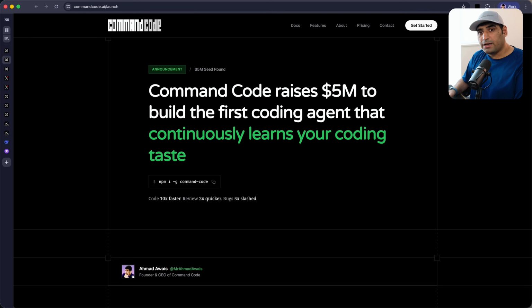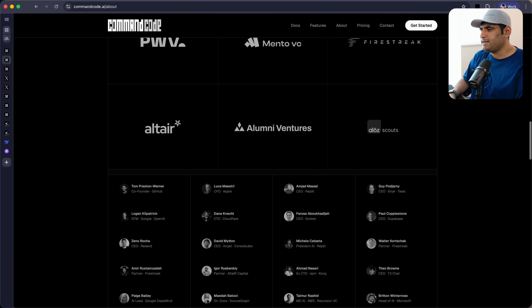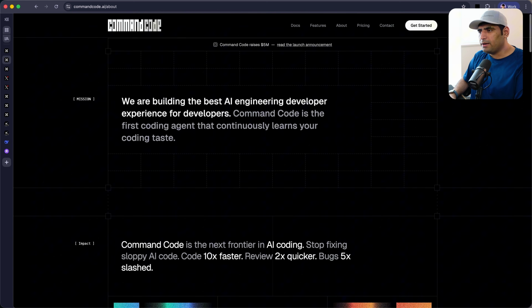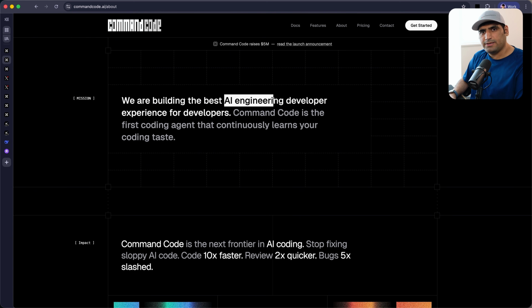CommandCode is my company. Just a couple months ago, we raised $5 million in seed from all these amazing people, including the founders of GitHub, Supabase, Apple, Cloudflare, and a bunch of amazing operators and developer-oriented founders, like from Replit and Socket, who build a phenomenal developer experience for AI engineers. If you are an engineer, if you're a developer, I care deeply about your developer experience because if you even look at my past, that is what I've always done. I've built a lot of tools which can help you accelerate your productivity, make your code really good, and generally make you faster. So CommandCode is my bid in that particular direction.